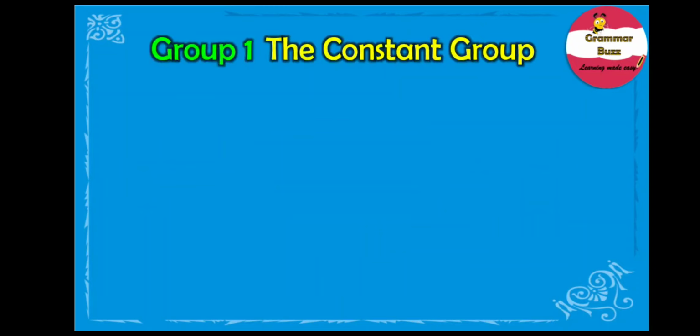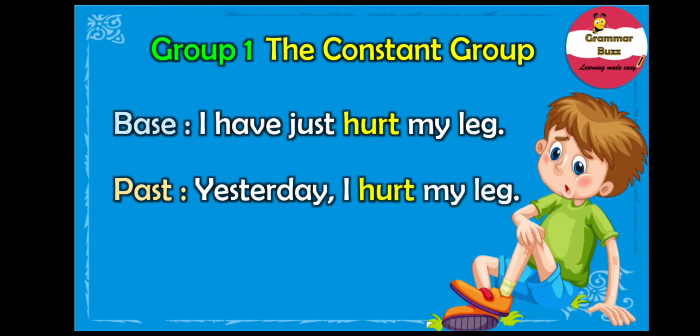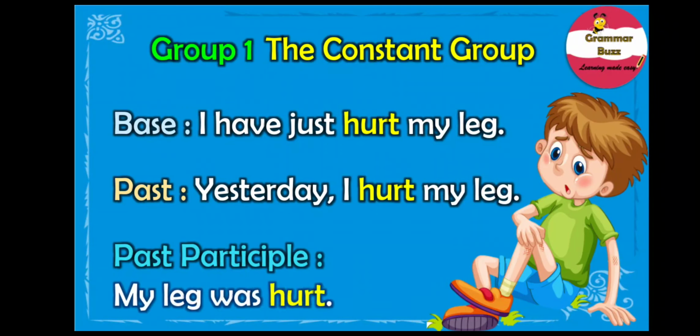Let us take the example of the verb hurt. The base form in a sentence: I have just hurt my leg. The simple past is: yesterday I hurt my leg. And the past participle is: my leg was hurt. Note, in all the 3 forms, the base form, the past form and the past participle form of the verb, that is hurt, remains the same or constant.